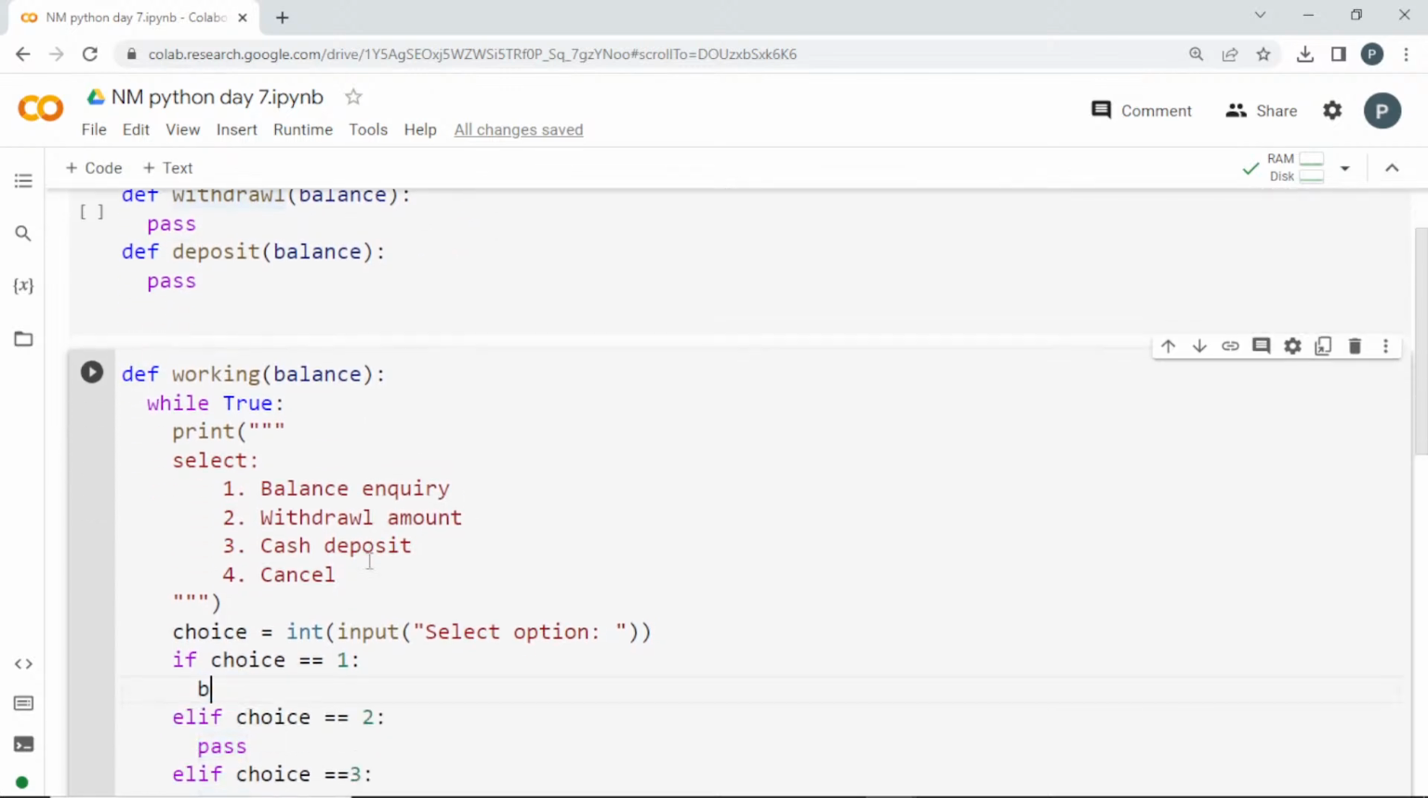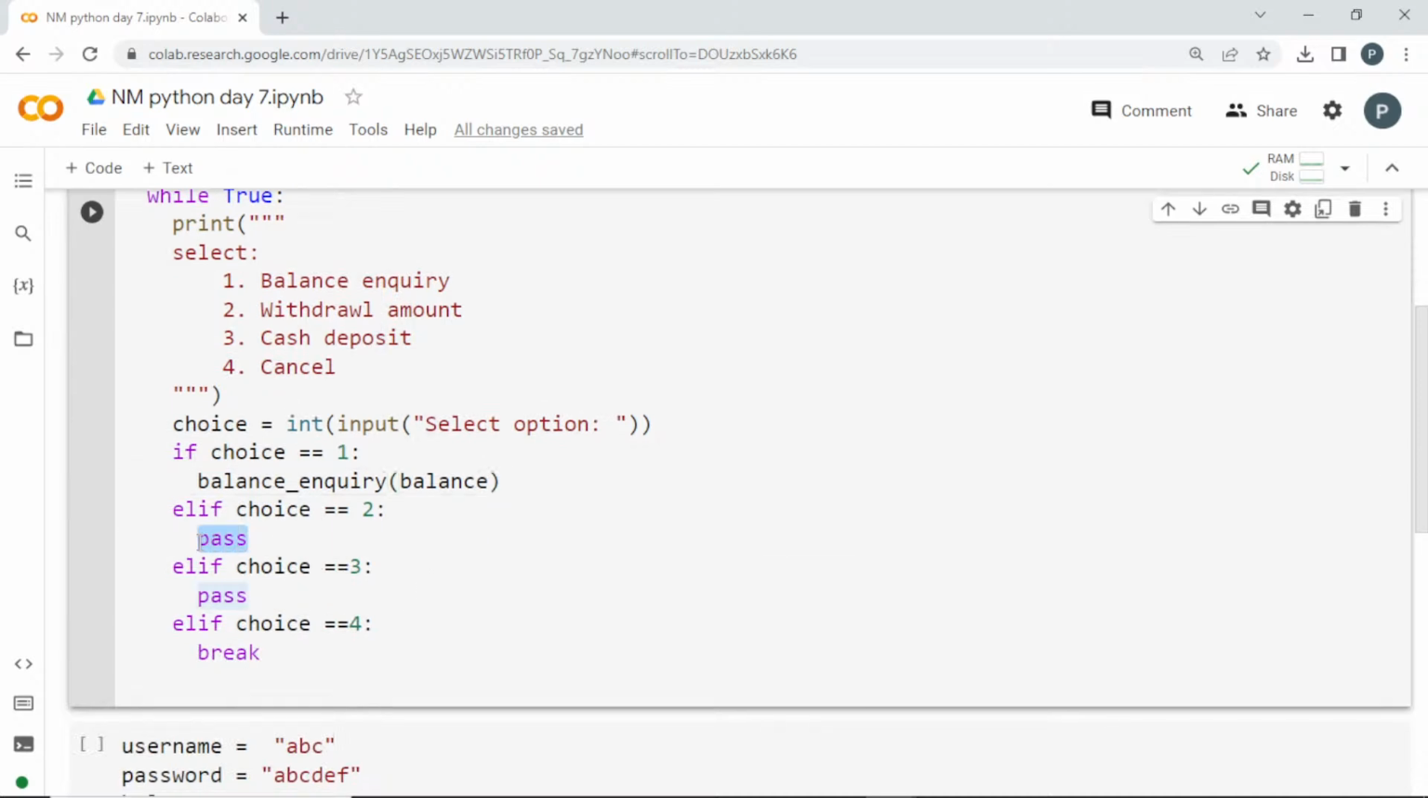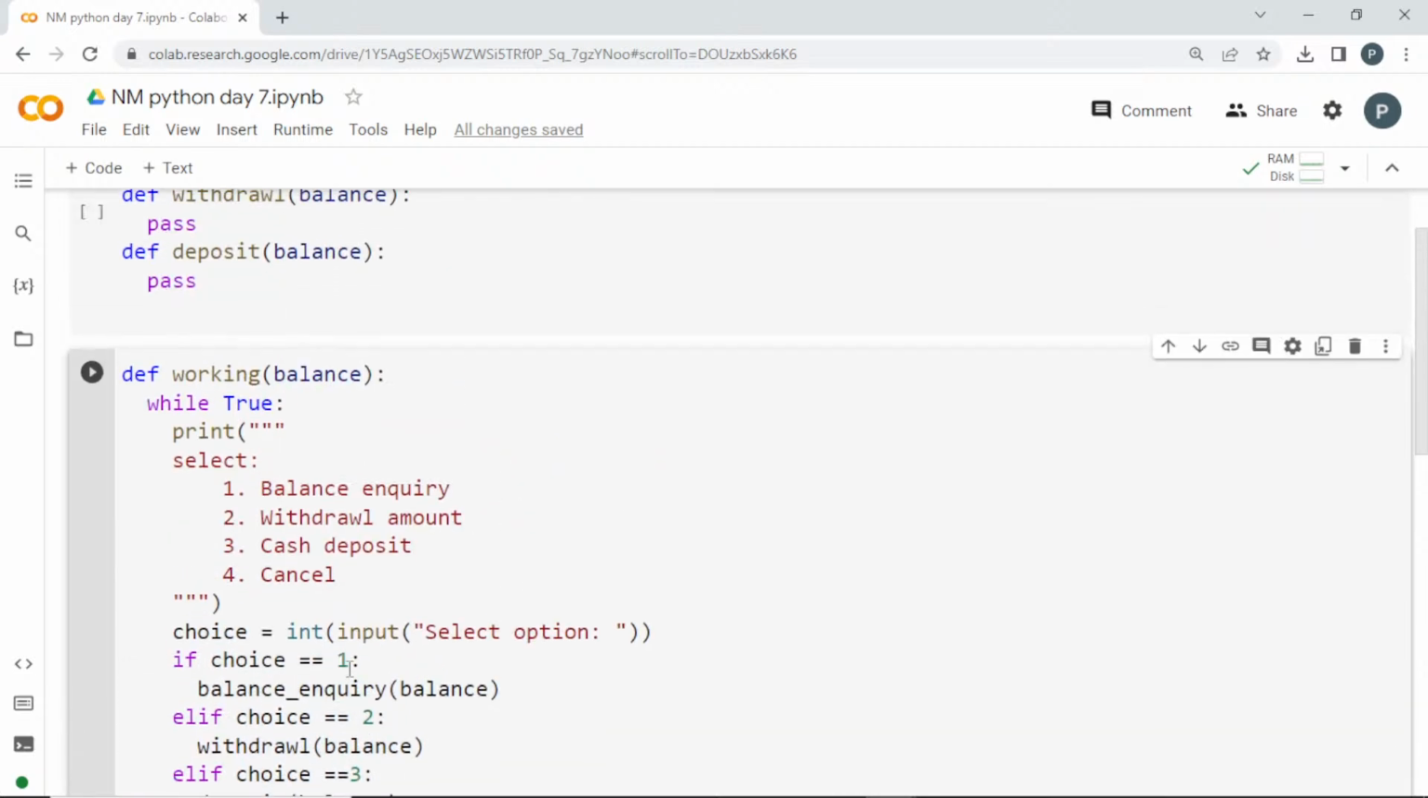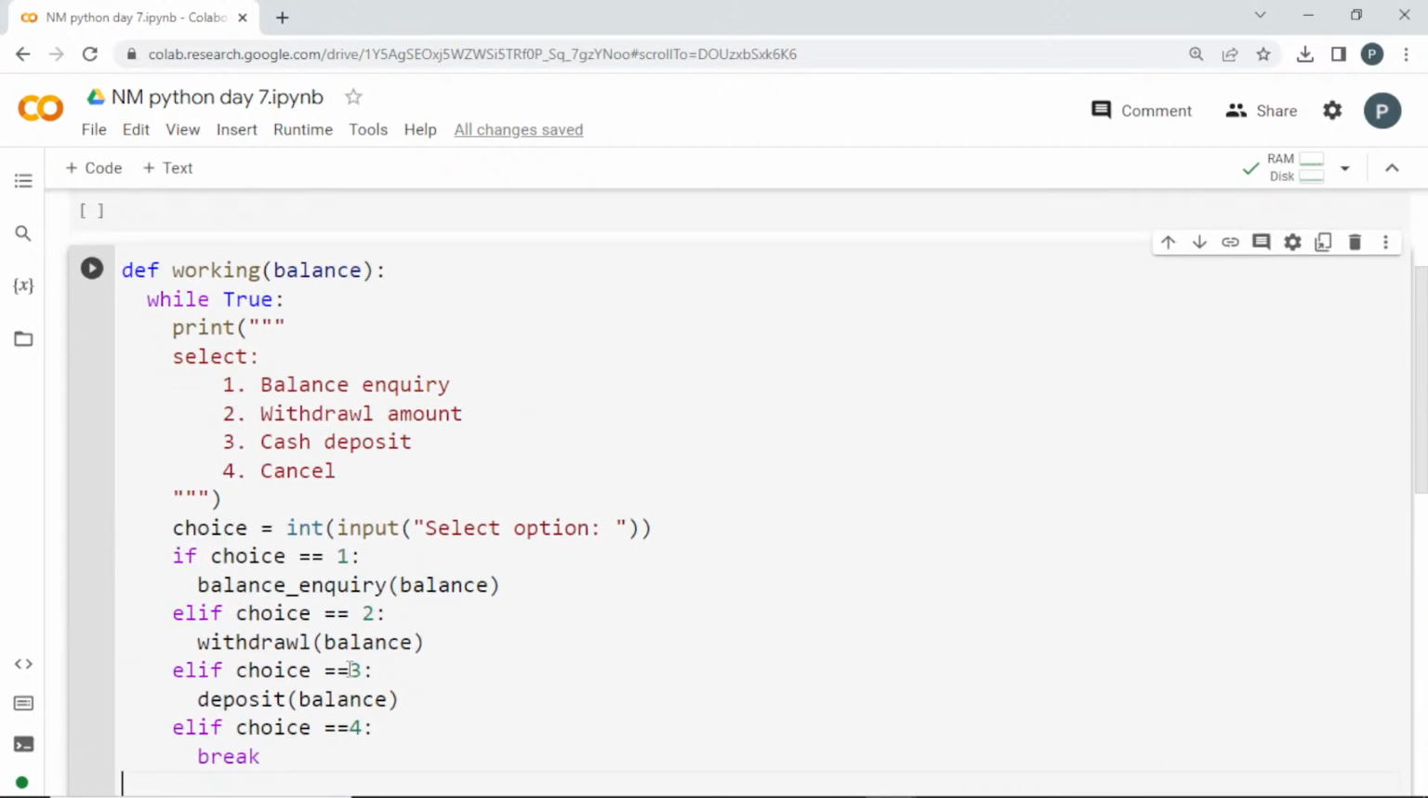Balance underscore inquiry. Here we will be passing the balance, the actual balance, so that it can work on it. The second one will be withdrawal, right? So that I am passing, and the third one will be deposit. Okay, we have created all these things. So now our work on this is over, right? Is it completed in this function? Is it complete?